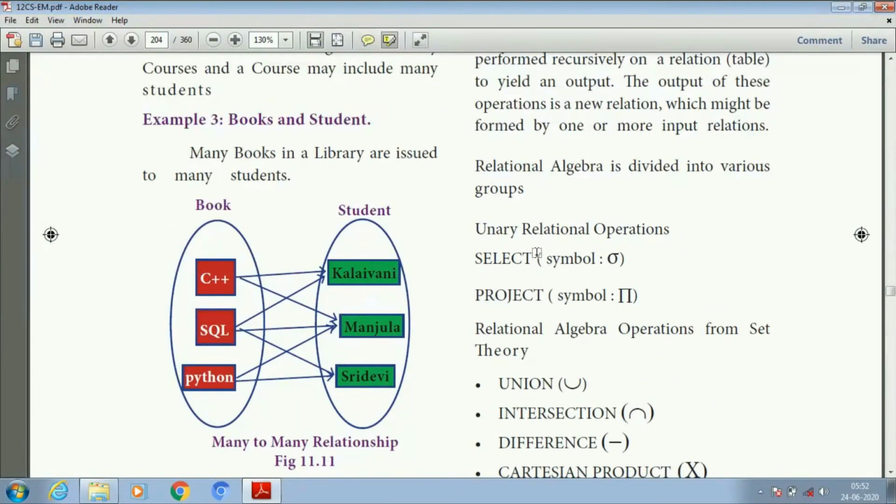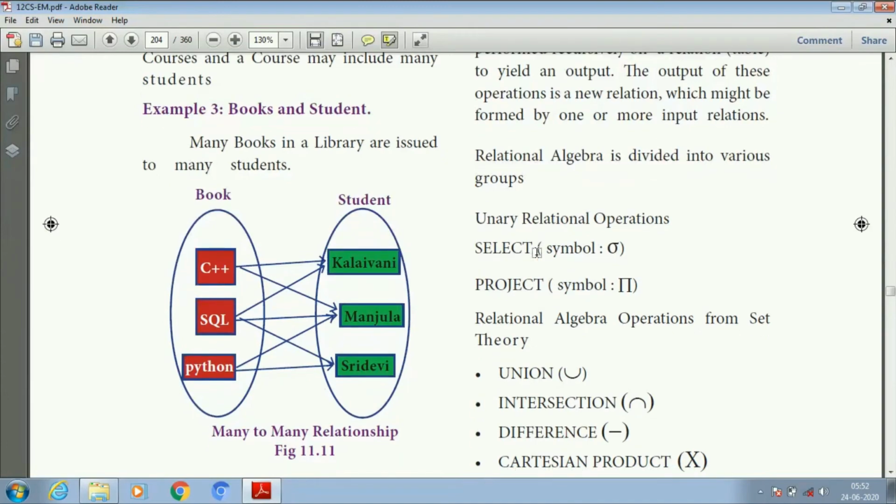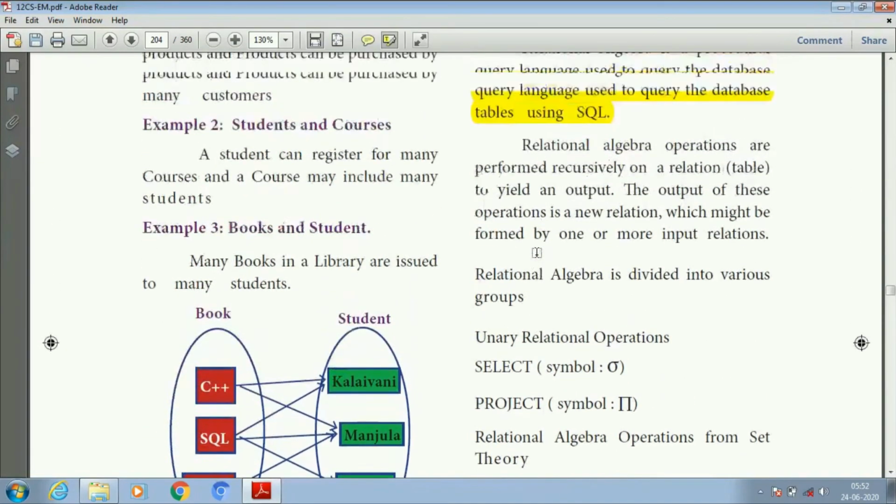And next one is books and students. Many books in a library are issued to many students. First one is books, second one is students. Here C++ is taken from the library by Kalaivani and Manjula, and many books are likewise issued to many students.